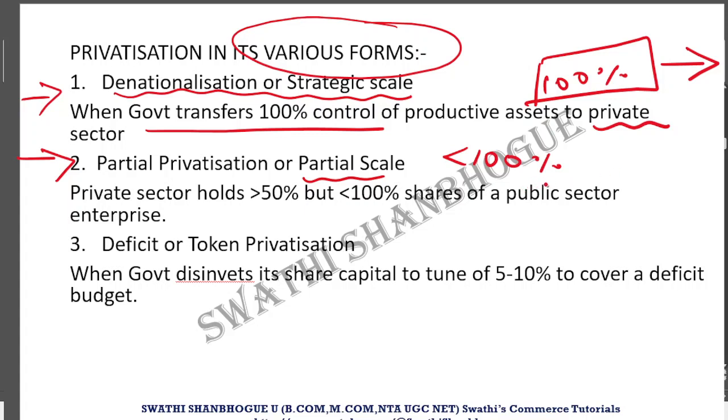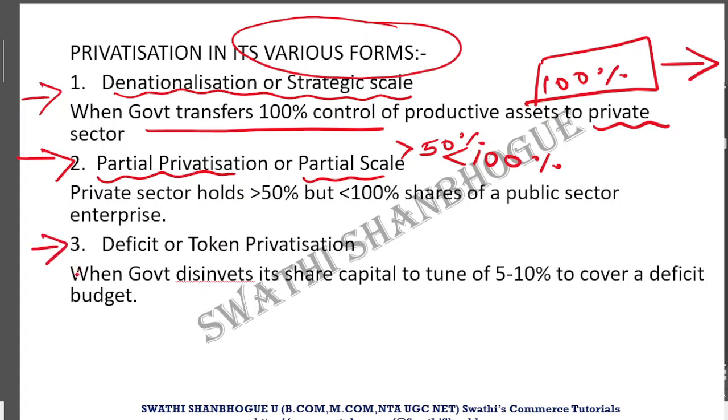Now, if it is less than 100%, how much more than a certain percentage will be called a partial privatization? It is more than 50%. Okay. If the government transfers its control more than 50% but less than 100% to a private enterprise, at that time we will call it a partial privatization or privatization under a partial scale.